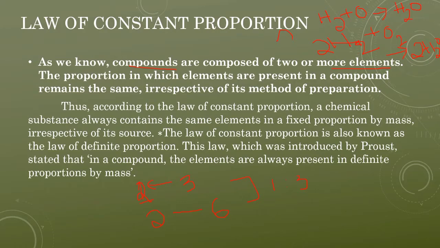Thus, this law of constant proportion is also known as the law of definite proportion. The law of conservation of mass was introduced by Antoine Lavoisier, and the law of constant proportion was introduced by Joseph L. Proust. Studied in a compound, the elements are always present in a definite proportion by mass.